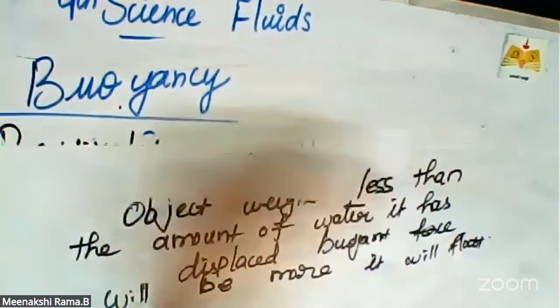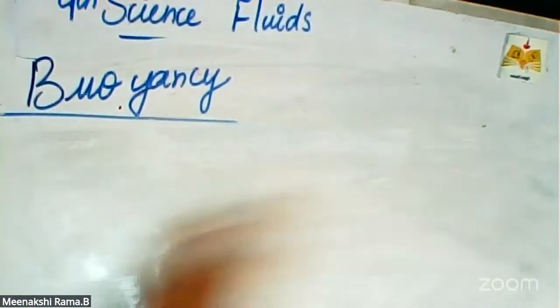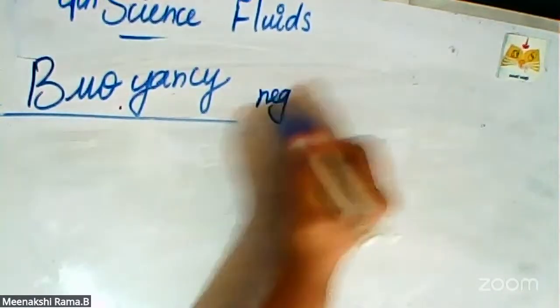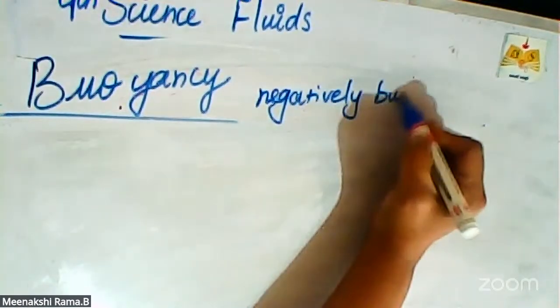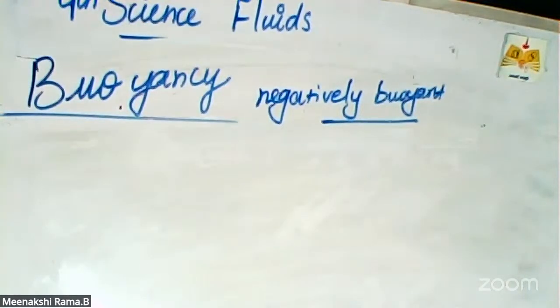So next one is the negatively buoyant object. What is a negatively buoyant object?